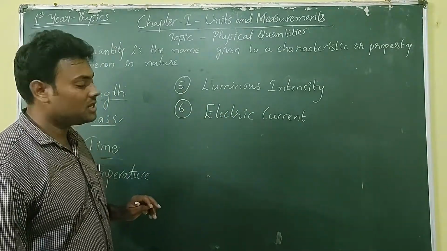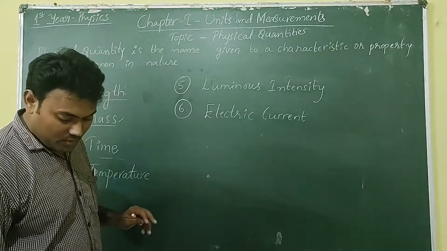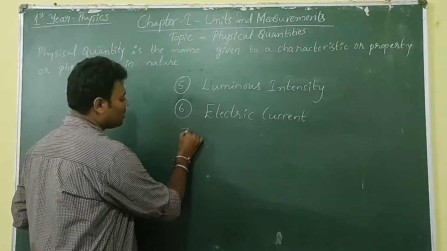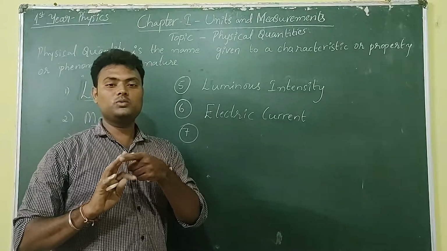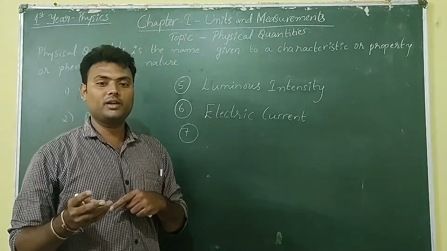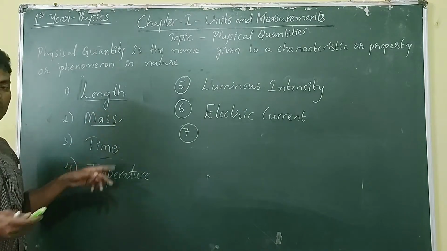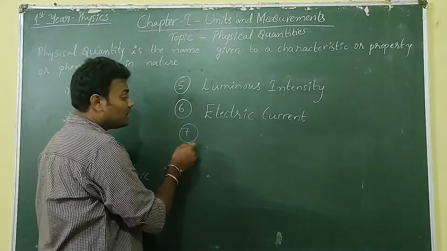This is also known as a fundamental quantity. And another one is number. 1, 2, 3, 4, 100, 150. Can you express number with respect to length, mass, time? No, you cannot express.